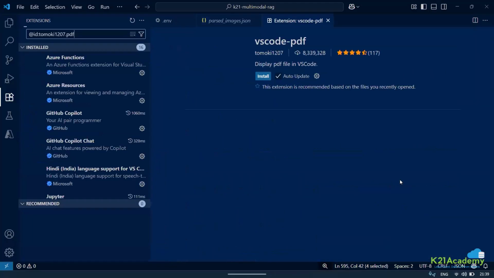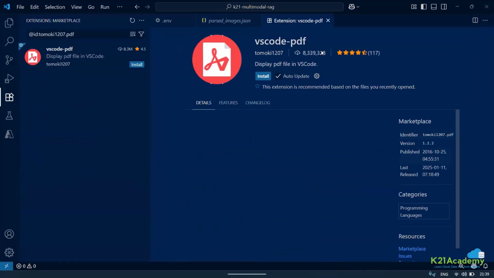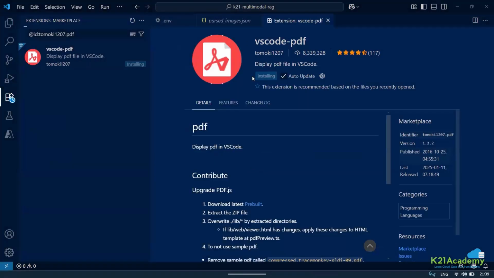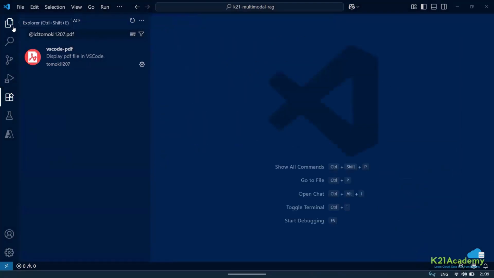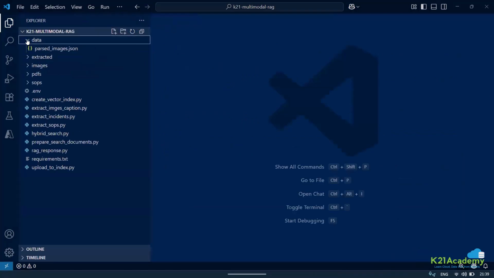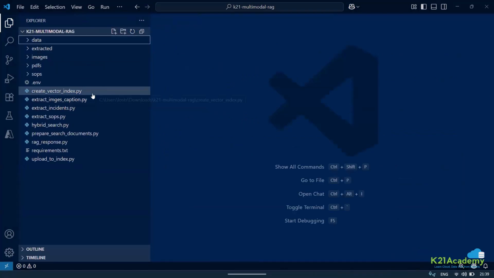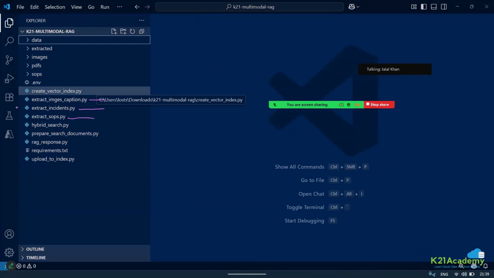So what I'm going to do right now is let me just close this and delete the index. Now, in my system I have only created the JSON object of my image. I have multiple scripts: a script for captioning of image, a script for incident, and a script for SOP. I have not executed these two scripts. I have just executed this one script. After that, I have created an index by the name urban index via this.